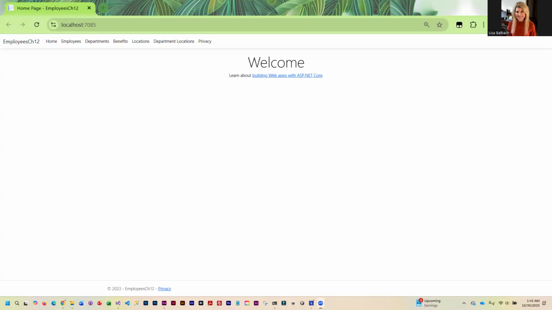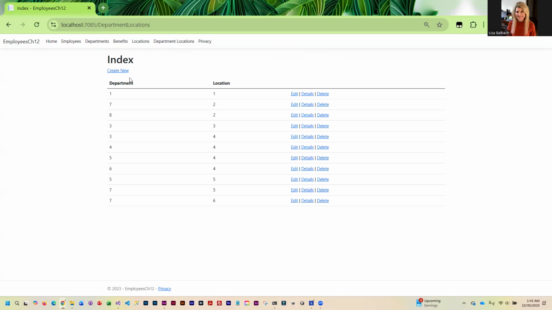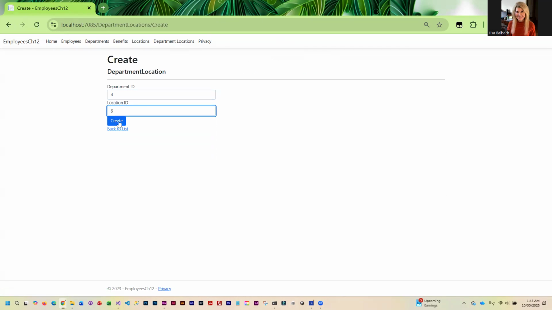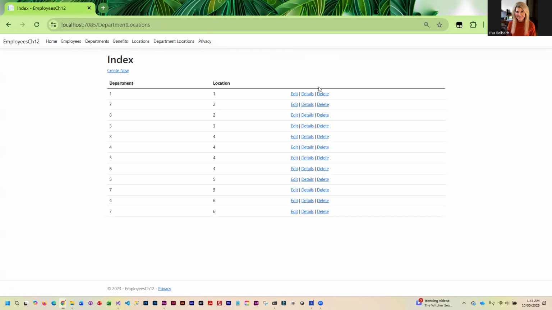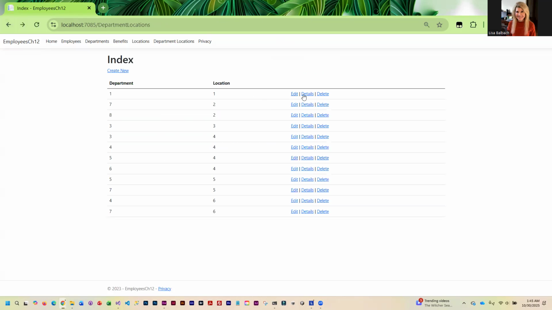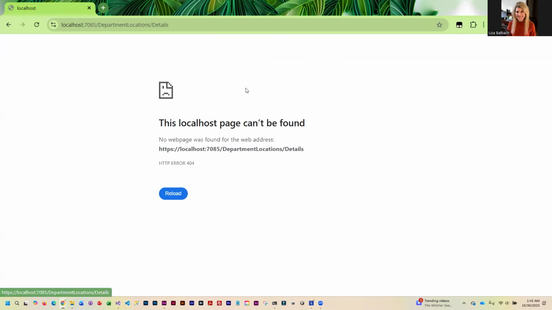So when you run your app, you'll notice that everything works correctly except department locations. It'll display, and you can create a new one, but we can't get into edit or delete or details.